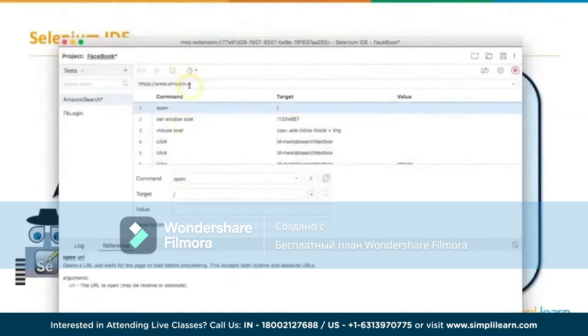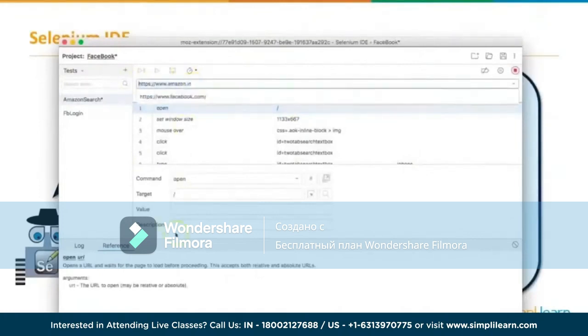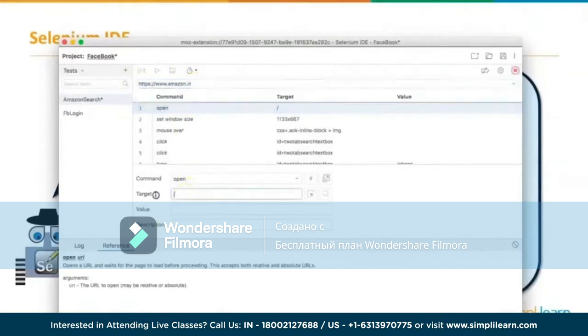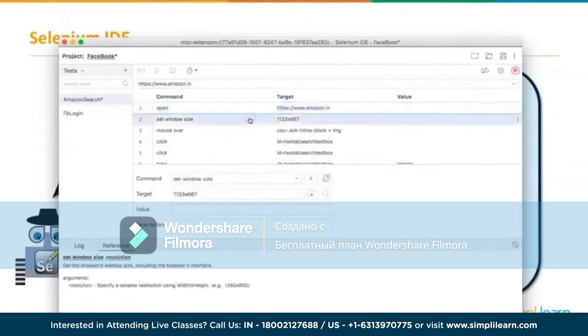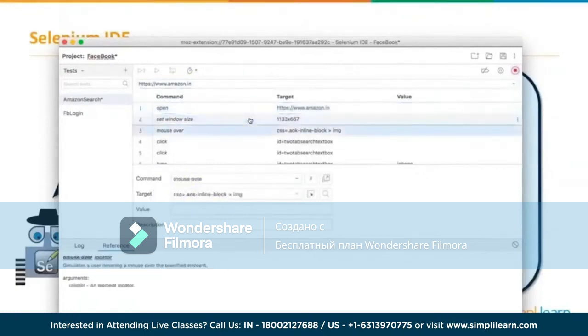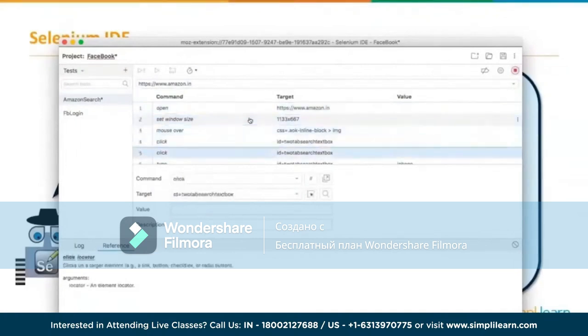So either you can replace it with your regular URL or you can just leave it as it is. So what I will do, since this is going to be a proper script and I might be using this to run it from my command prompt also, I'll just replace this target with the actual URL. And then what it is doing, it is setting a window size. Then whatever I did on that particular URL on that website, it has recorded all the steps for me.